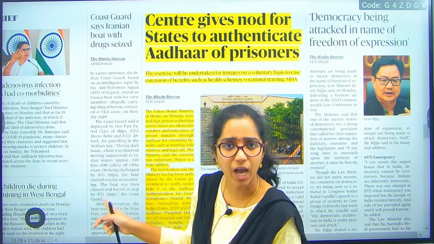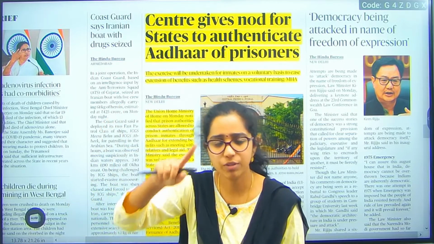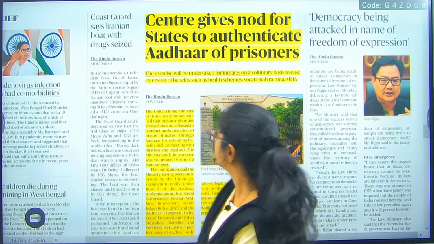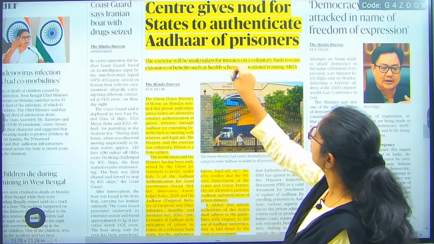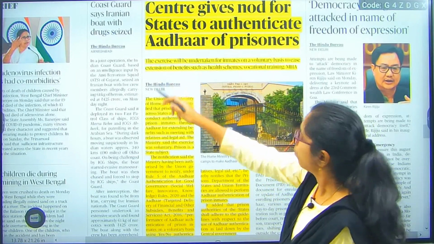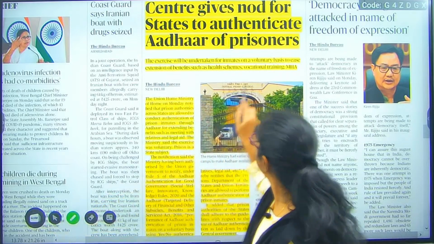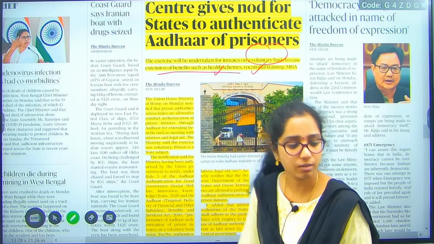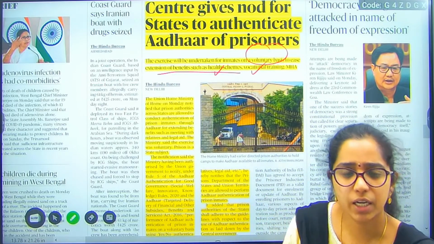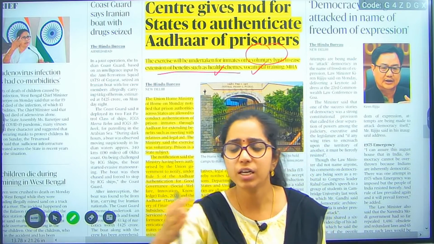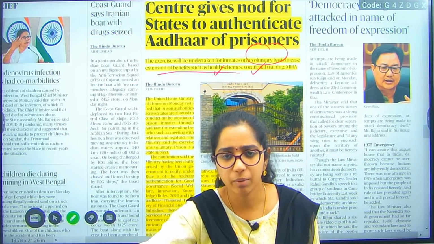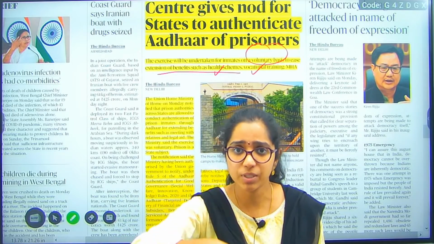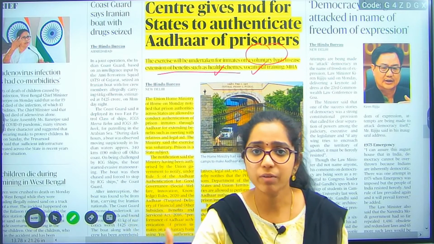For all these things, they should have certain kinds of authentication through Aadhaar. If they are staying in prison, how will their Aadhaar card be authenticated? For that, this article mentions that the exercise will be undertaken for inmates on a voluntary basis, to ease extension of benefits such as health schemes and occasional training. If a prisoner wants to get trained so that after getting out of imprisonment he can earn something, certain training will be there. Even in prison they have to earn something, so they will be given vocational training too.